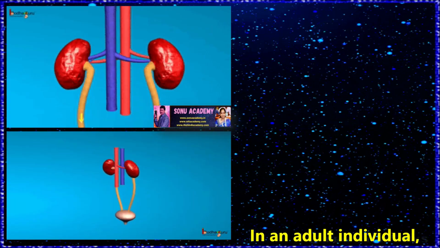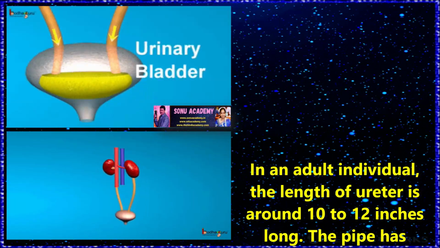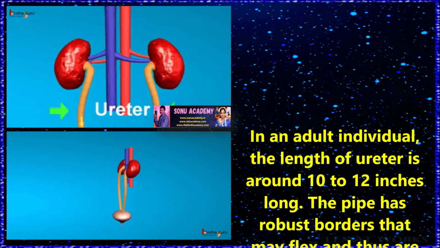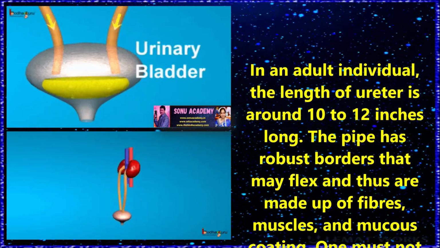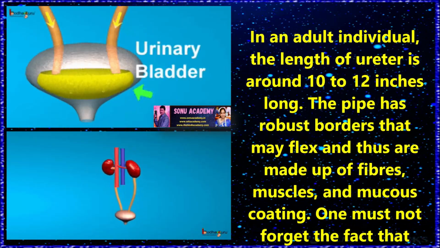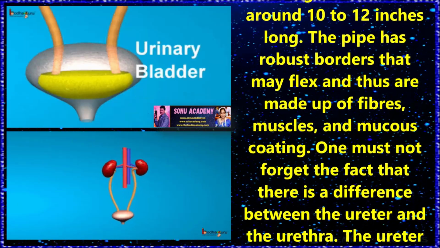In an adult individual, the ureter is around 10 to 12 inches long. The pipe has robust borders that may flex, and those are made up of fibers, muscles, and a mucus coating. One must not forget that there is a difference between the ureter and the urethra.